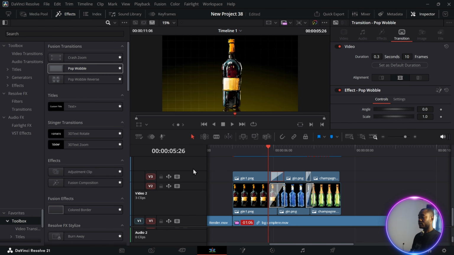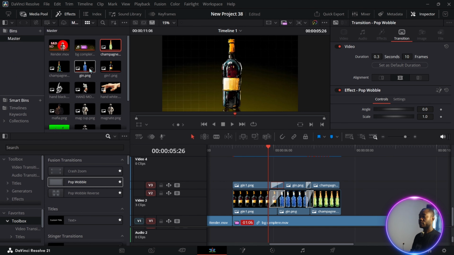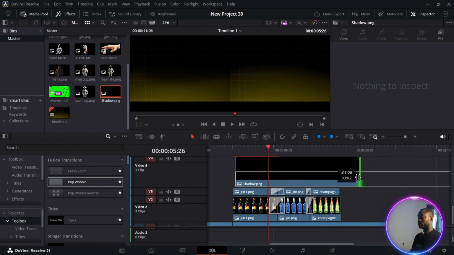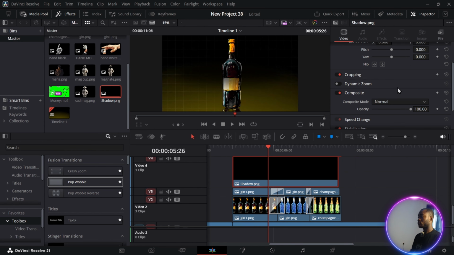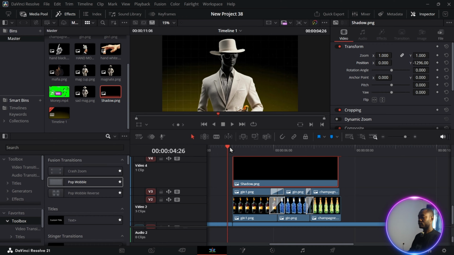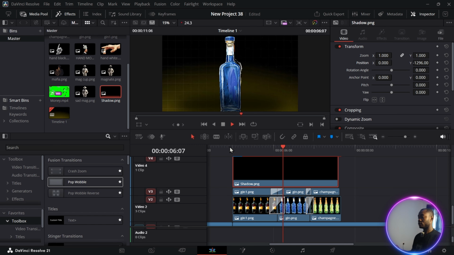Okay, now that we're done with that, we're going to add a shadow on top. Go to your media pool and select shadow. Make sure they have the same length, and don't let it be too long. Go to the inspector tab, and on the position, drag the Y down to drag the shadow down, like so. When you play it, we just have something like this. There's a shadow in between them.